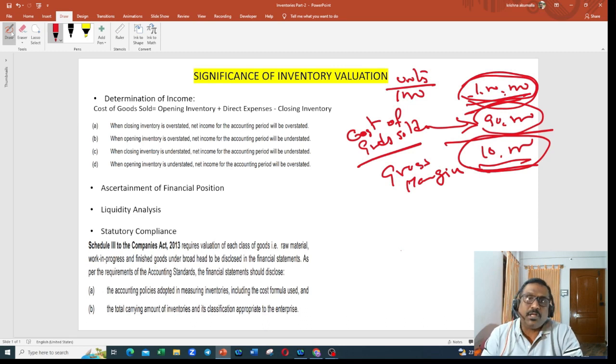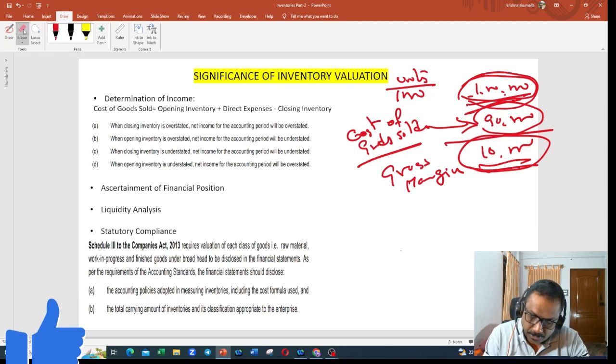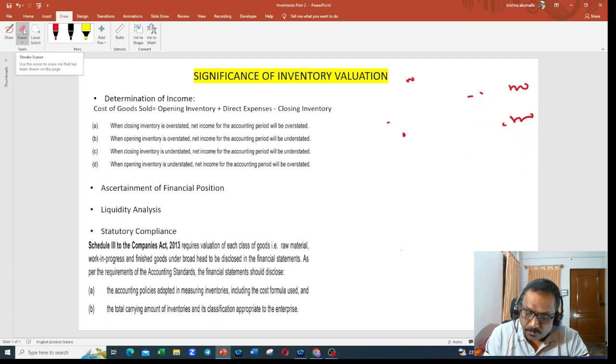So if I want to know the gross profit of the goods sold, what should I have? I have to have the sales value, and I also should have the cost of goods sold. Are you clear so far? So you should know the cost of goods sold to arrive at the gross margin, gross profit. How do I get to know the cost of goods sold? That is a point we need to understand now. There is a formula for cost of goods sold.